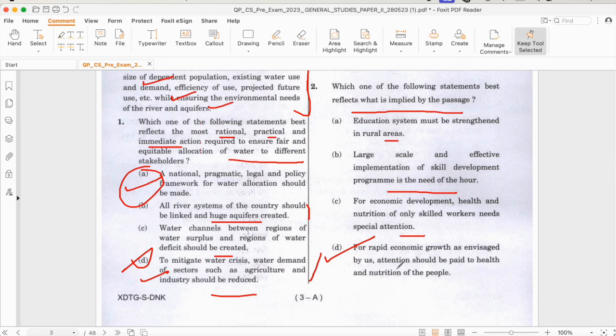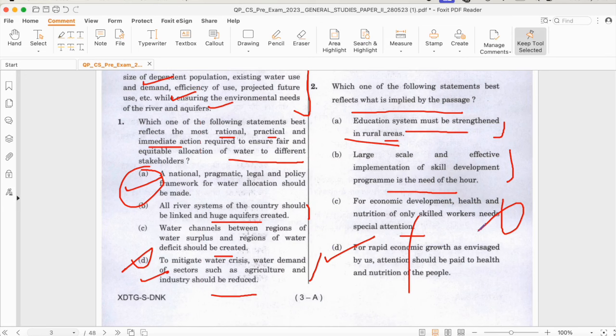Okay. For rapid economic growth as envisaged by us, attention should be paid to health and nutrition of the people. Now, "education system must be strengthened in rural areas" is a narrow statement, can be true. Second, "large scale and effective implementation of skill development program is the need of the hour." It is also a narrow statement, can be correct. "For economic development, health and nutrition of only skilled workers needs special attention." Does it seem right to you?